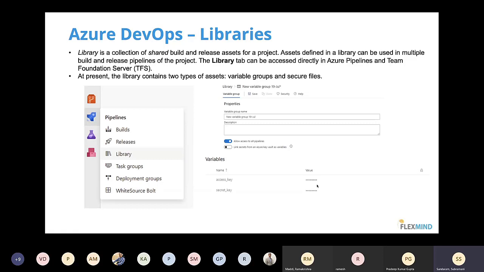If you are creating this, even if I am an administrator and I try to look into it, I will not be able to. So you don't need to worry about secrets being exposed, because Azure DevOps will not allow you to expose the secrets to anyone if you make it a secret, right?